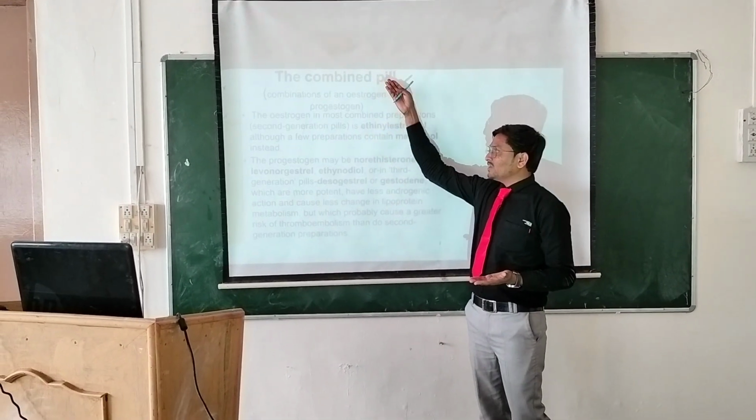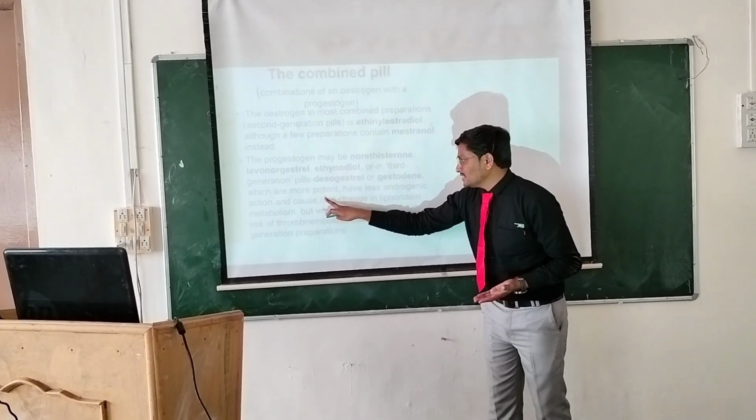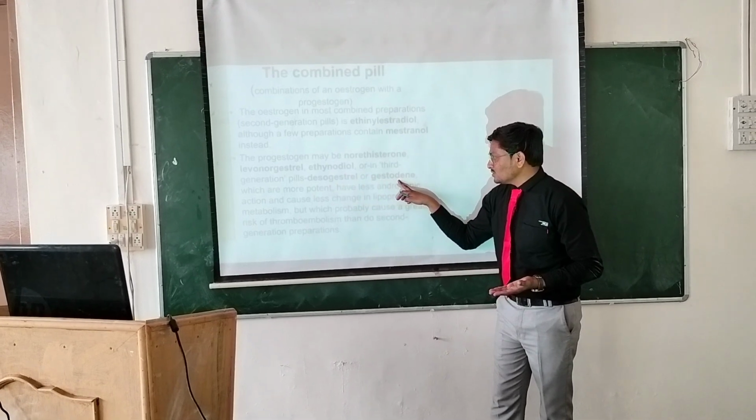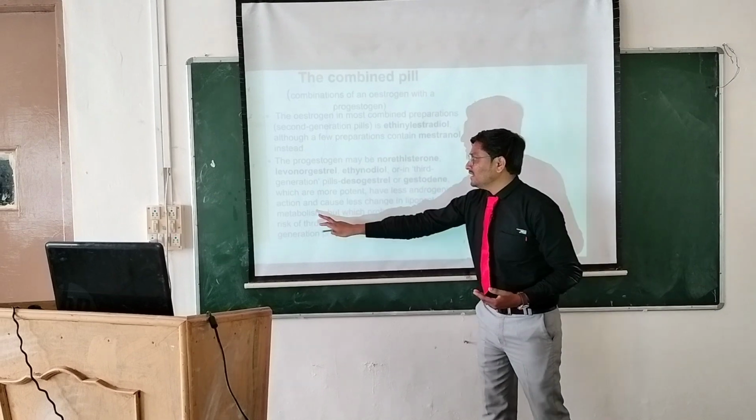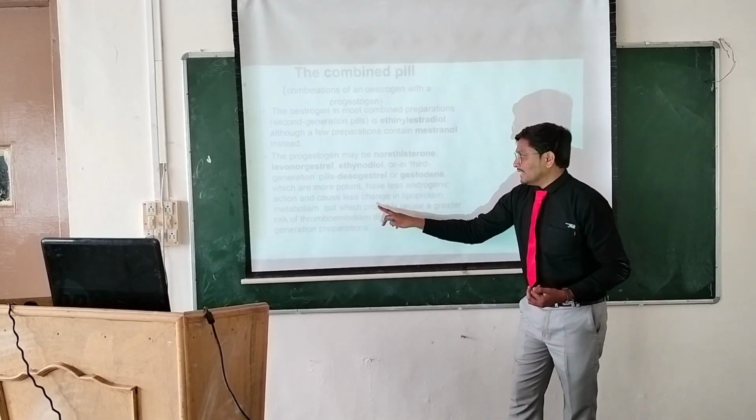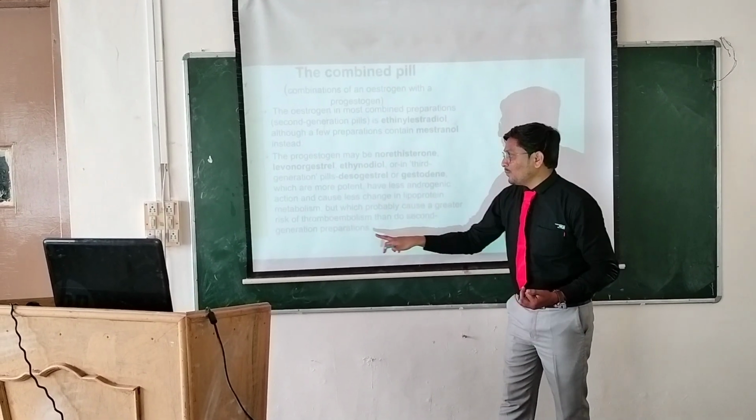Compared to the second generation, the third generation drugs desogestrel and gestodene are more potent, have less androgenic action, and cause fewer changes in lipoprotein metabolism.